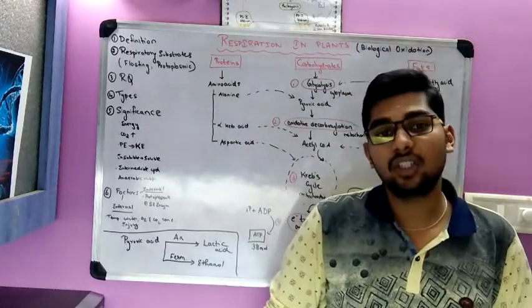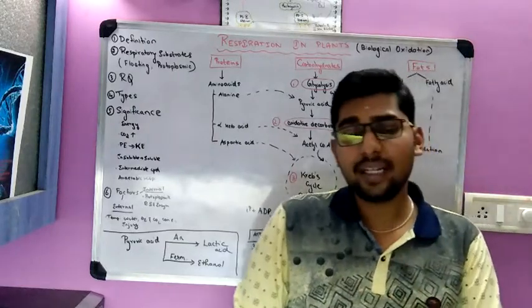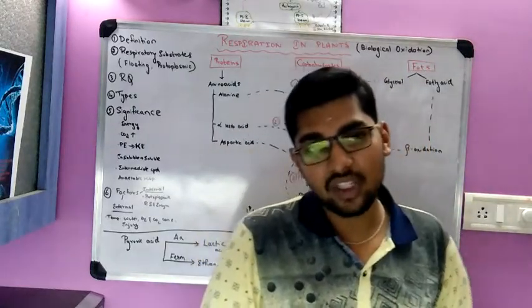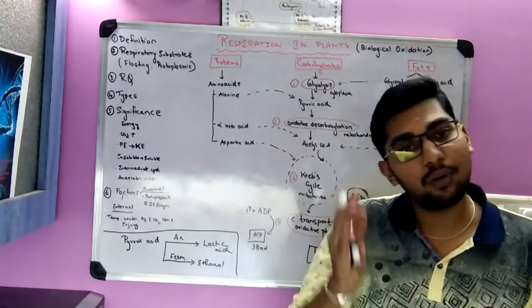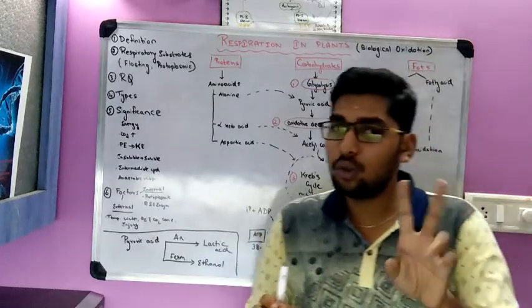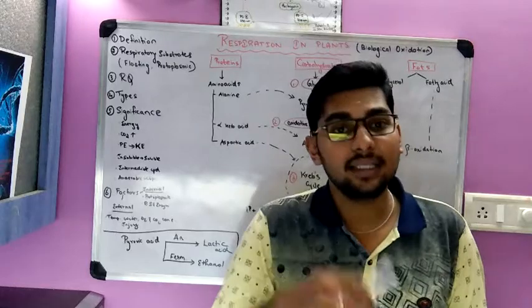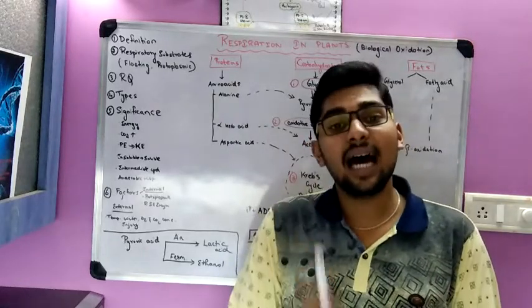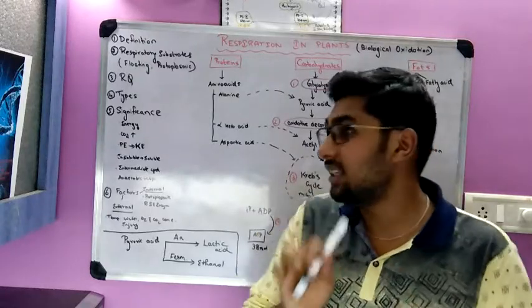Such a type of respiration is called protoplasmic respiration. Protoplasmic respiration is a type of respiration where proteins are the respiratory substrates; proteins are oxidized or broken down. So these are two types of respiration: floating respiration, which utilizes carbohydrates and lipids, and protoplasmic respiration, which involves proteins.